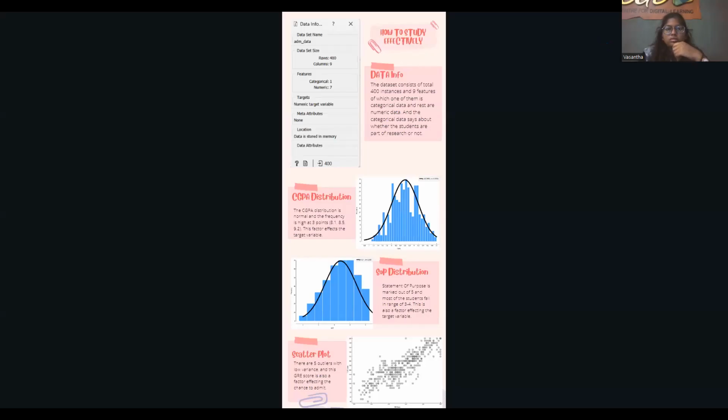The data that I've chosen is the data of admission rate of students into a college on the basis of their TOEFL score, statement of purpose, CGPA, GRE score, etc. This data consists of a total of 400 instances and 9 features, out of which one of them is categorical data and the rest are numeric data.